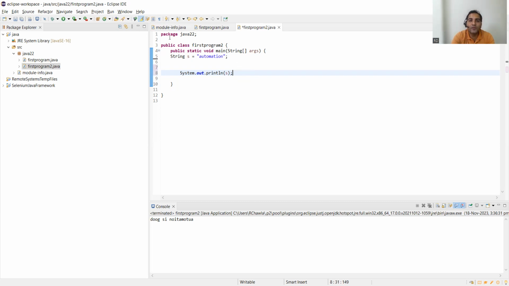What we have done is we have created one package. In that package, we have a class. In the class, we have the main method. This will be the hierarchy of all your programs: one package, one class in that, and again the main method. Now, if I run this program, what would be the output?